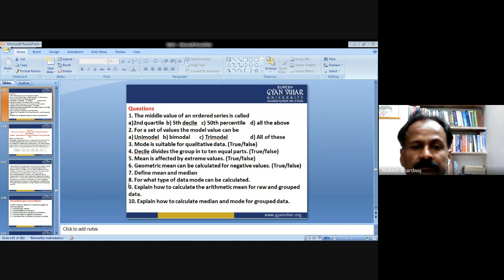Now, for your assignment: define mean and mode. For what type of data can mode be calculated? Explain how to calculate the arithmetic mean for raw and grouped data by taking an appropriate example. Explain how to calculate median and mode for grouped data with an appropriate example. Do these in your assignments.